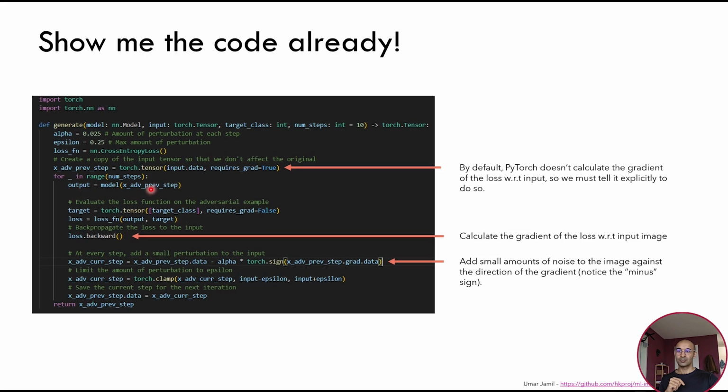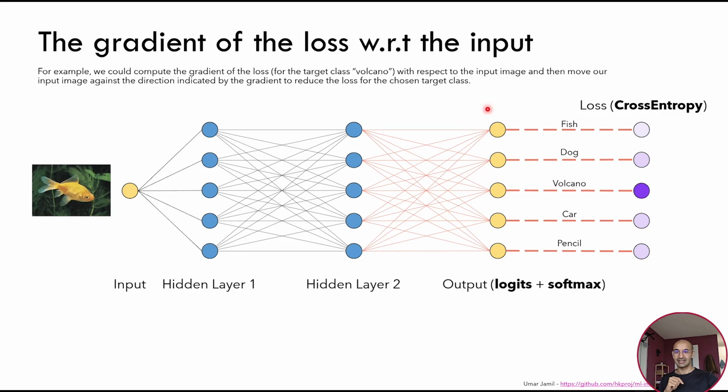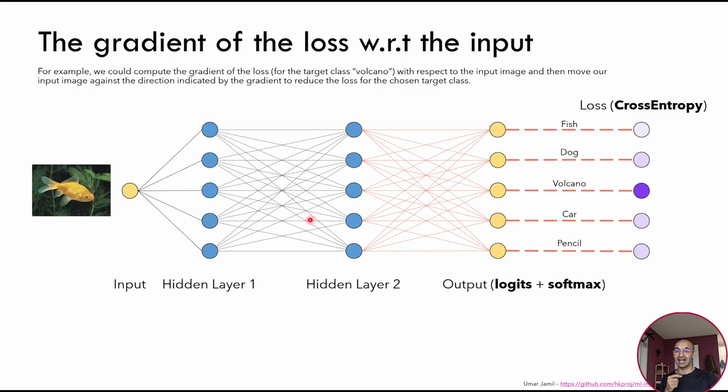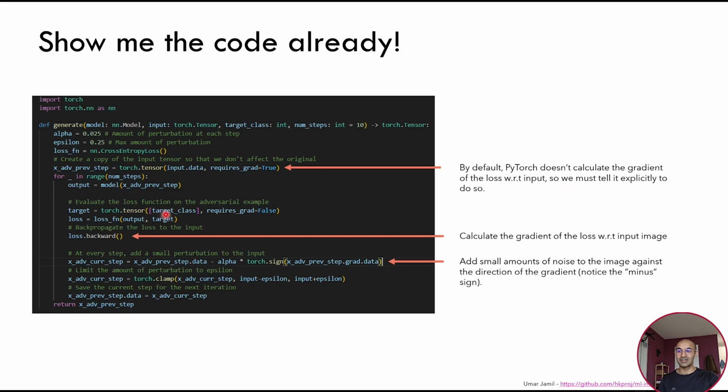We calculate the output of the model. We are creating a special loss function with respect to this target that we want the network to have. So we want the network to output a Volcano, so we create a loss function with respect to this target class. We run backward, which means that we calculate the gradient of the loss function with respect to the input. And then we update the image.